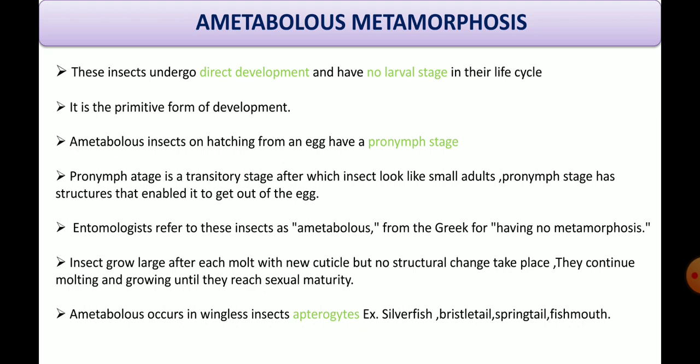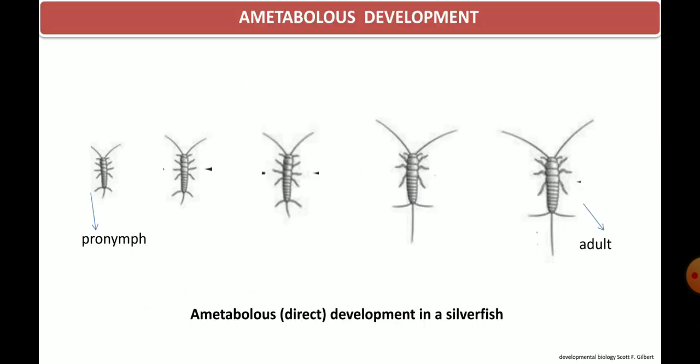This kind of metamorphosis occurs in wingless insects of subclass Apterygota, for example silverfish, bristletail, and so on. Here in the picture we can see the pattern of metamorphosis from pronymphal stage to adult in a silverfish, which has an ametabolous type of metamorphosis.